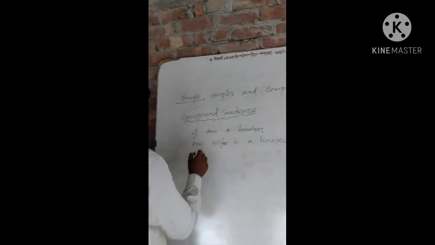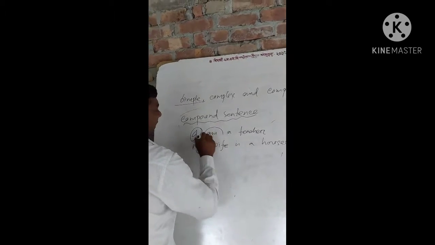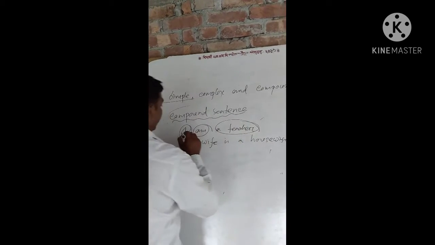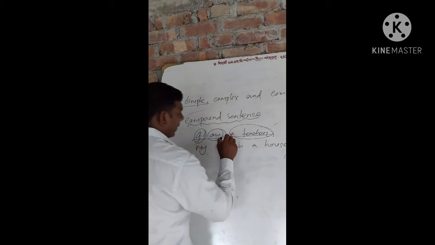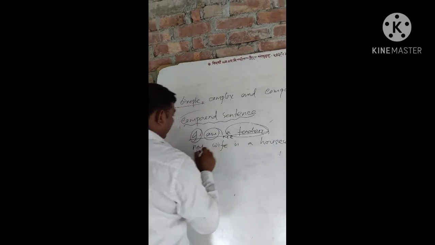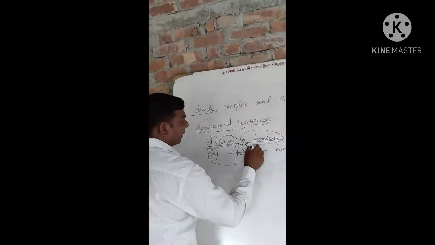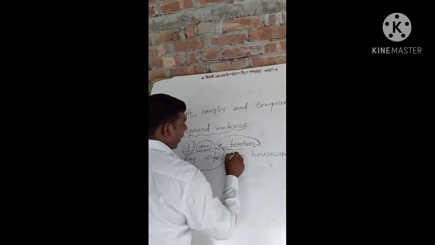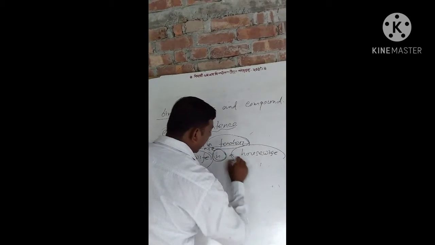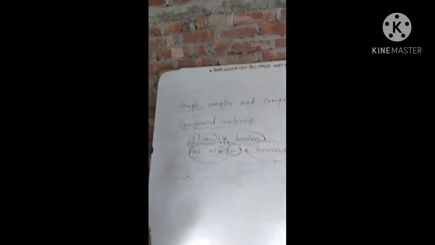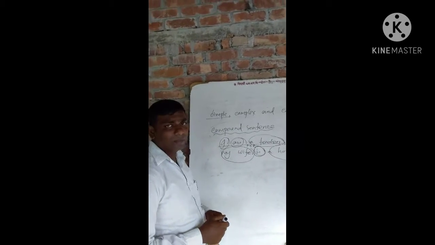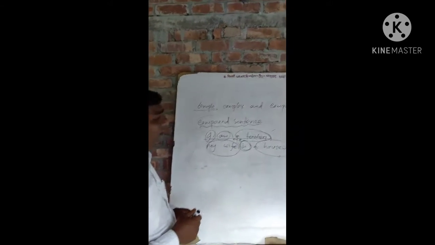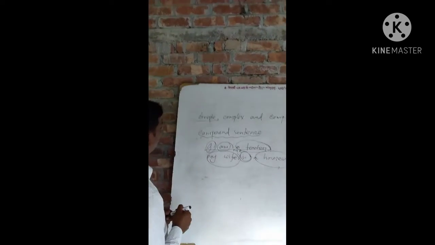Here, I is a subject, am is a verb, a teacher is an object. So it's a principal clause or main clause or independent clause. My wife is a subject, is a verb, a housewife is a complement. So it's a main clause. Here two main clauses are connected by a coordinating conjunction, called a compound sentence.